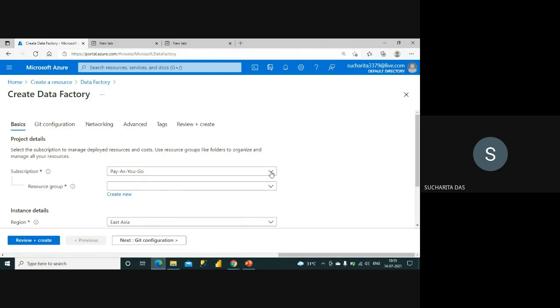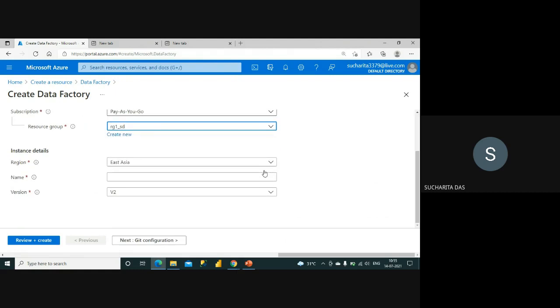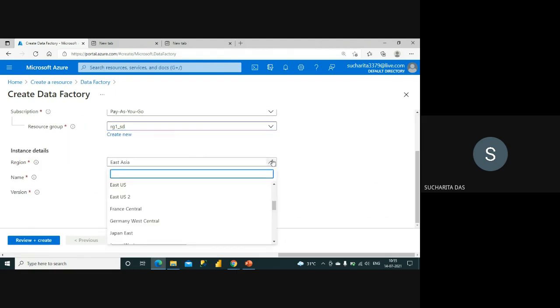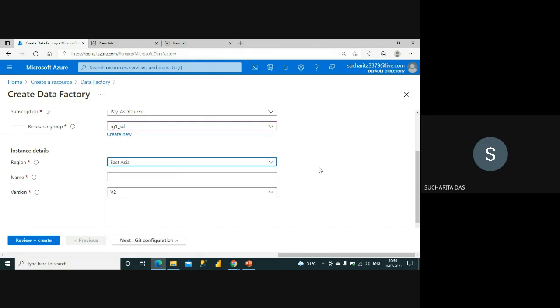Again, that subscription. First, I have to fill in the subscription. So this is my subscription. It is showing. Then I have to select a resource group. Then I have to select the region. I am just going with the default one. If you wish, you can change it.